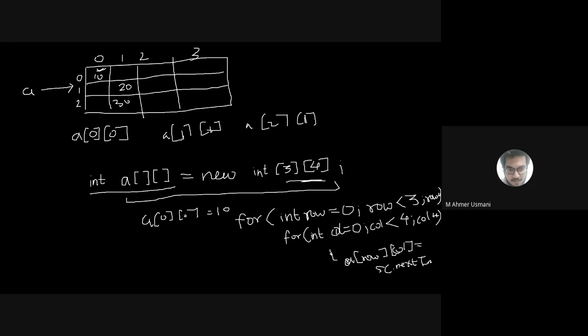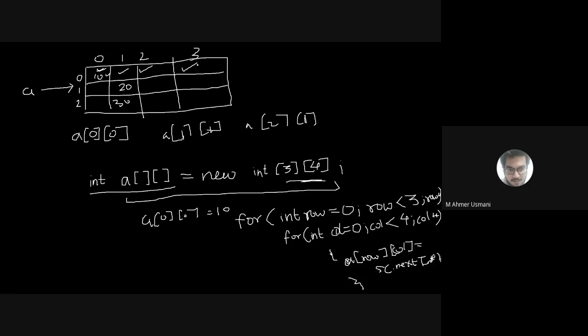Okay, so initially what is happening: the value of row is 0, then column is 0, so you have initialized 0 0. Next time the row will remain the same, column has been incremented by 1, so it is 0 1 now, so you are assigning this value, then 0 2 you are assigning this value, then 0 3 you are assigning this value. Now column has become 4, but 4 is not less than 4, so it will go out of the loop, then it will go back to the row.